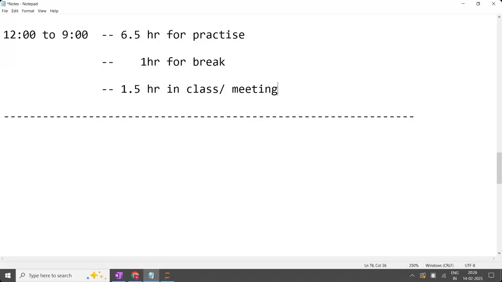In the morning, the first half an hour meeting will be there. Your day will start with the meeting. The data analyst job role starts with a meeting every day. On that day, they'll explain what work you have to do. At the end meeting, they'll ask what work you have completed. The first meeting is what you have to do. The last meeting is what you have done. So every day they'll take the report of the work you have done in that 8 hours. Every day the meeting will be like this.